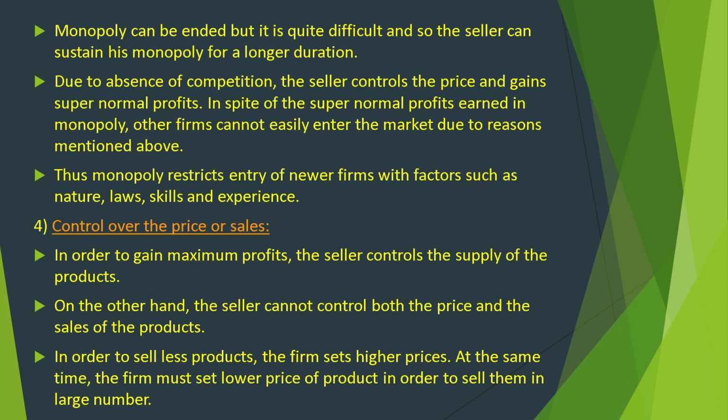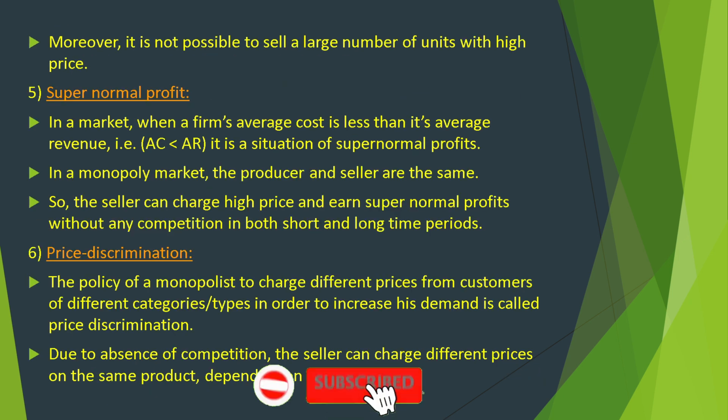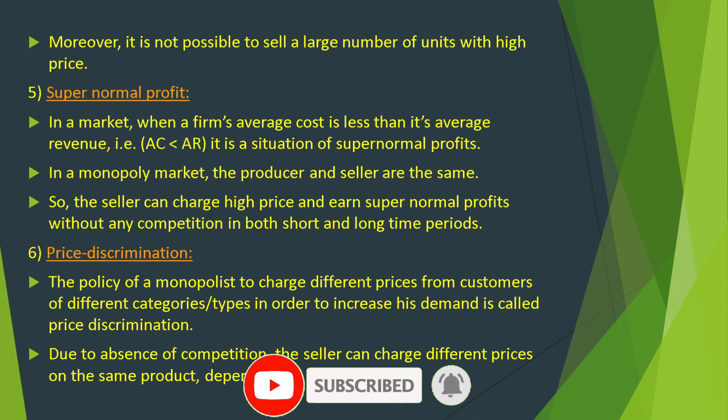Despite the supernormal profits earned in monopoly, other firms cannot easily enter the market due to the reasons mentioned above. Thus, monopoly restricts entry of newer firms with factors such as nature, law, skill, and experience. Control over the price or sales. In order to gain maximum profits, the sellers control the supply of the products. On the other hand, the seller cannot control both the price and the sales of the product. In order to sell fewer products, the firm sets higher prices. At the same time, the firm must set a lower price in order to sell them in large numbers. Moreover, it is not possible to sell a large number of units at a high price.